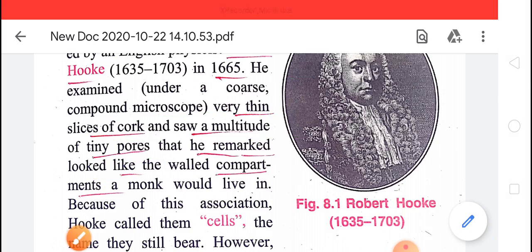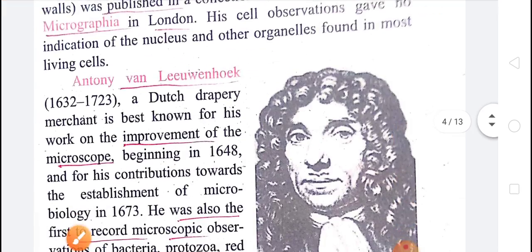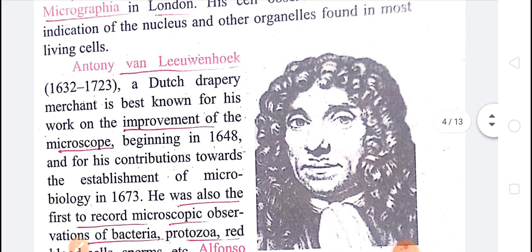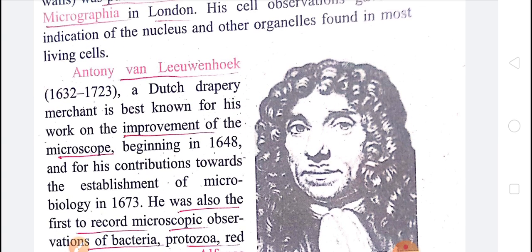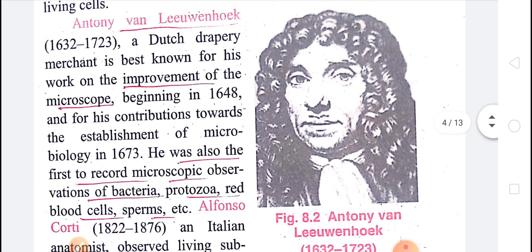Now after that, children, Robert Hooke published a book, Micrographia, in London, and gave the description of the cell, his discovery about the cell, in Micrographia. After Robert Hooke, a new scientist, Antony van Leeuwenhoek, came, and he made some improvements in the microscope.